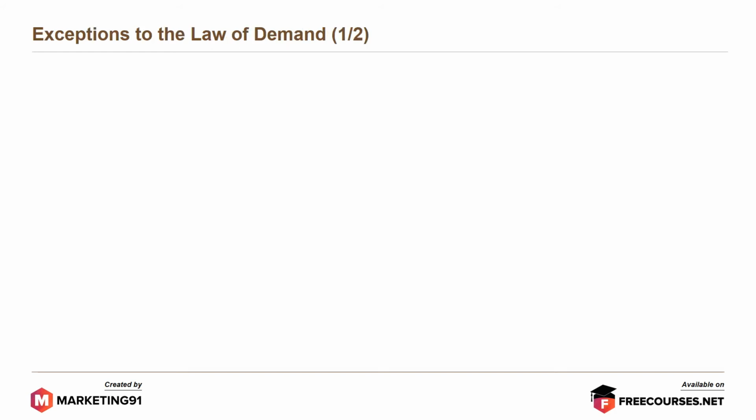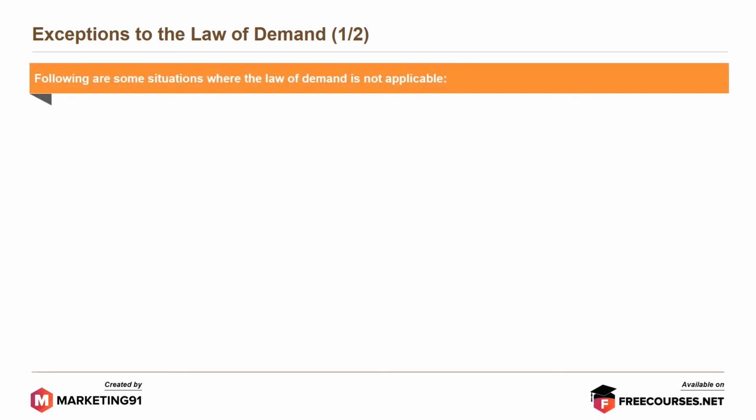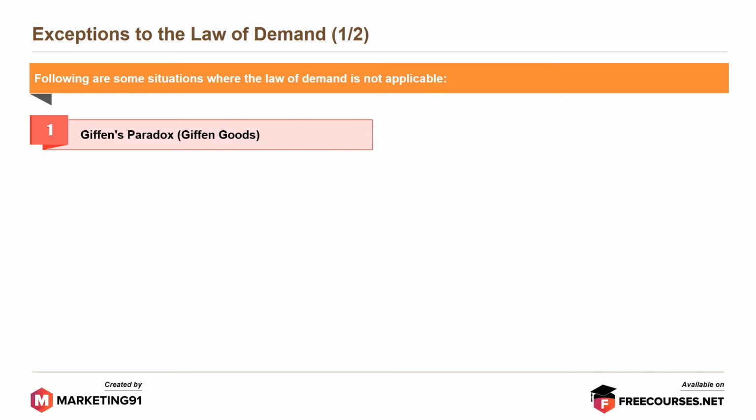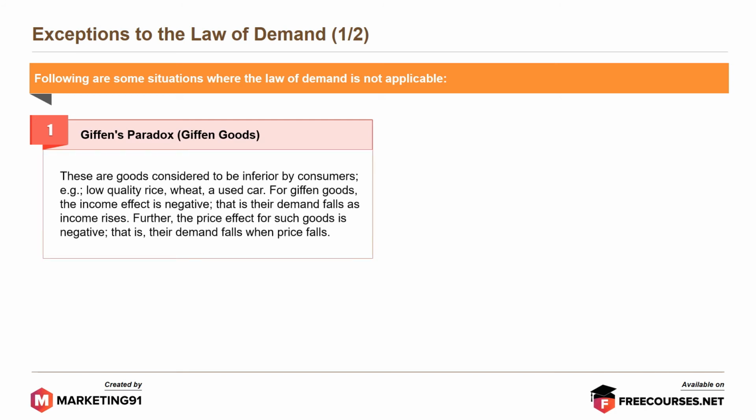Now moving on to the exceptions of the law of demand. Following are some situations when the law of demand is not applicable. First, Giffen's paradox. These are goods considered to be inferior by consumers. Example, low quality rice, wheat, a used car. For such goods, the income effect is negative. That is, the demand falls as income rises. Further, the price effect for such goods is negative. That is, the demand falls when price falls.